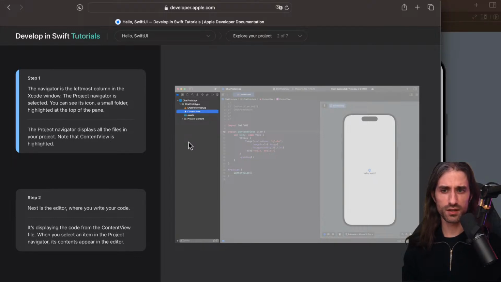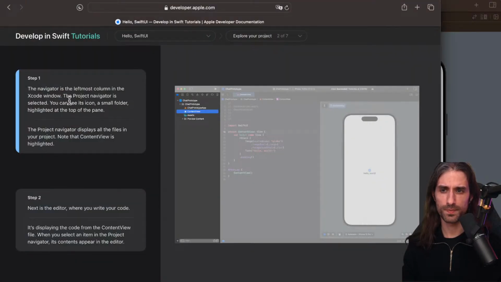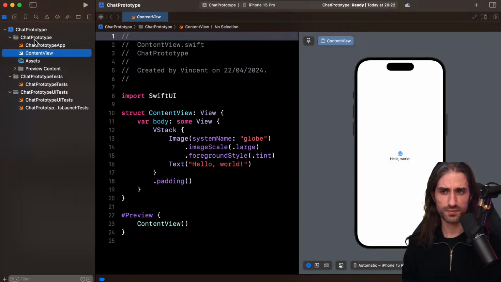The project navigator displays all the files in your project. Note that ContentView is the highlighted file. So you can see it's here. On the left, we have the navigator with several panels, and the first one that's selected is called the project navigator.